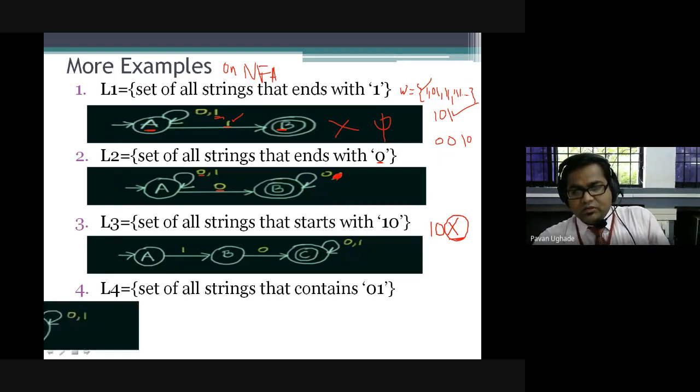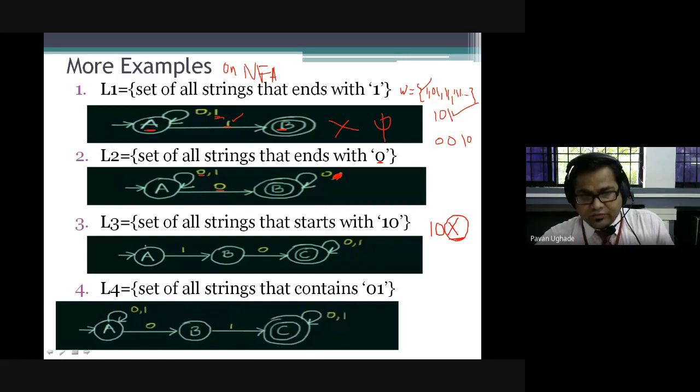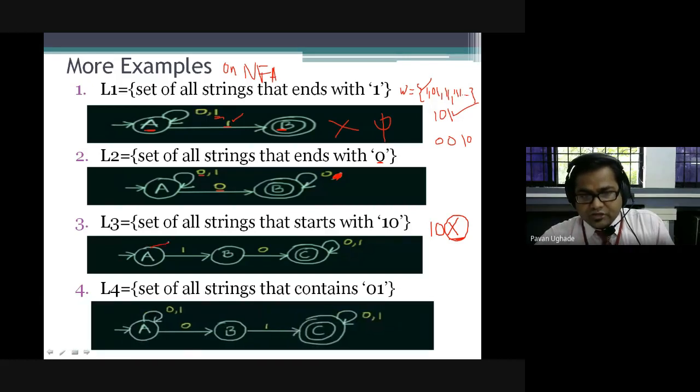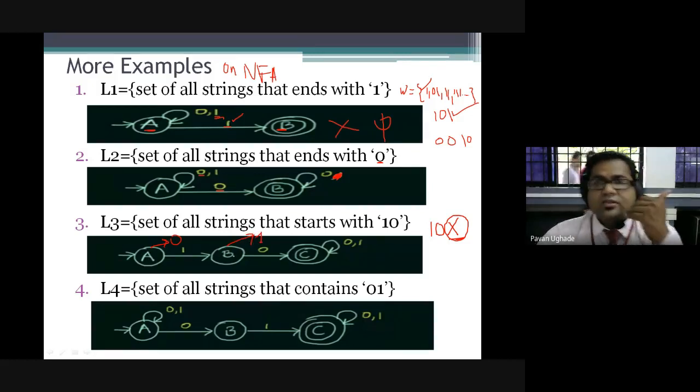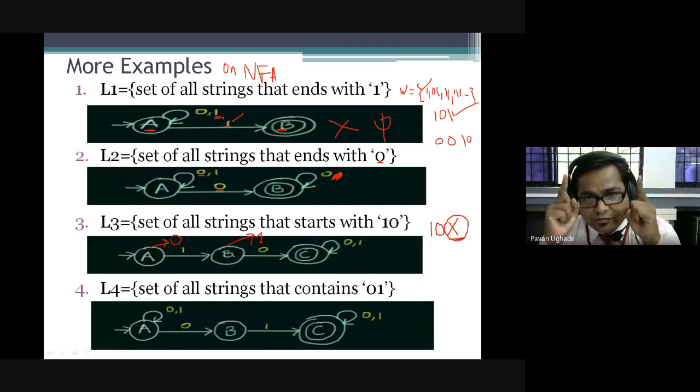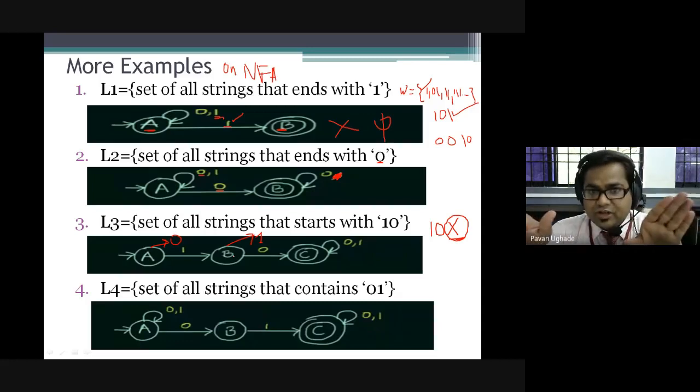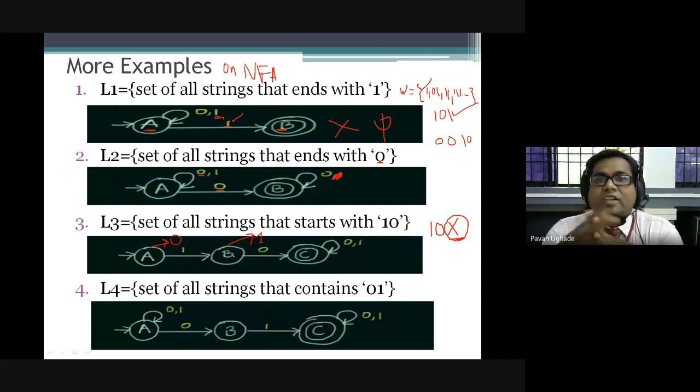Now, if you are able to see, there is no transition from 0 here, and here there is no transition over 1. In case of DFA, we have to consider every alphabet transition. Here we are not considering. So you can see the designing of NFA is quite easier.